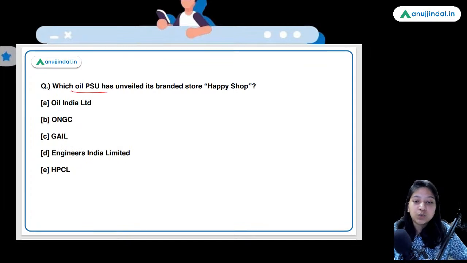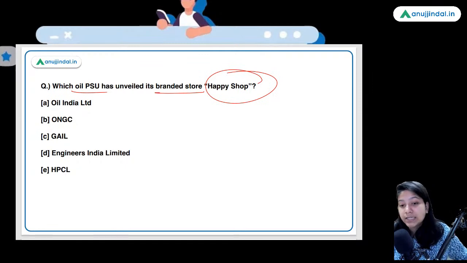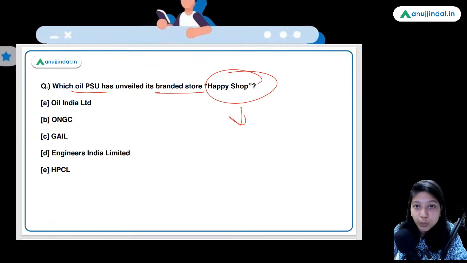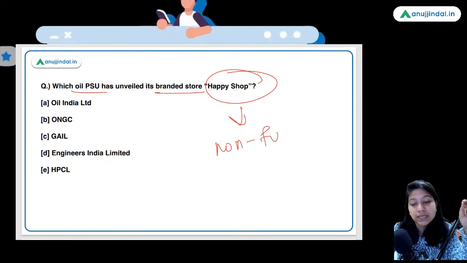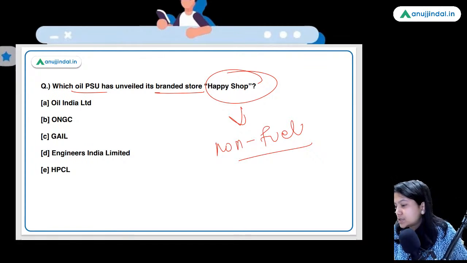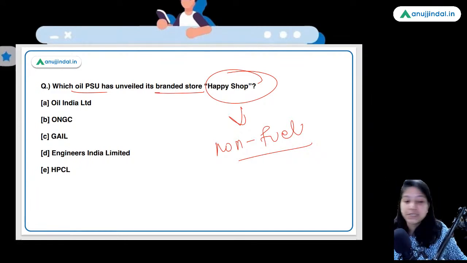Which oil PSU has unveiled its branded store Happy Shop? So guys, it is basically a deviation from the regular business of the company. Basically, the company is a fuel company, but this Happy Shop is a retail business in the non-fuel category. So at the Happy Shop, fuel will not be sold, other retail items will be sold. So which oil PSU has launched this Happy Shop? HPCL, absolutely right.